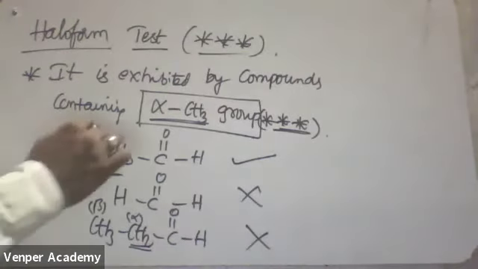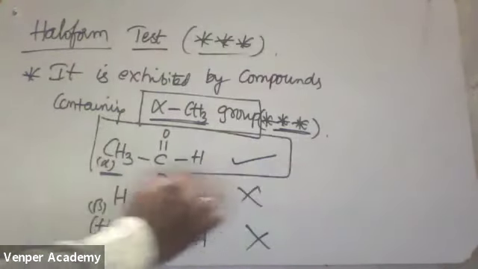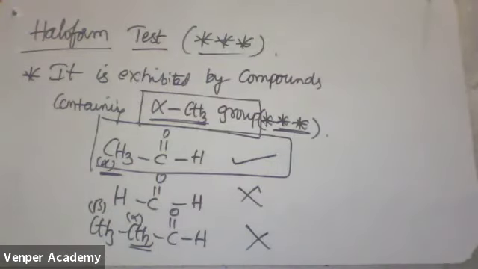In aldehydes, the only aldehyde which will exhibit the haloform test is which one? Acetaldehyde. Acetaldehyde is the only molecule which will exhibit the haloform test. Ketones are possible. Wait, first let me explain about aldehydes. I will come to ketones.